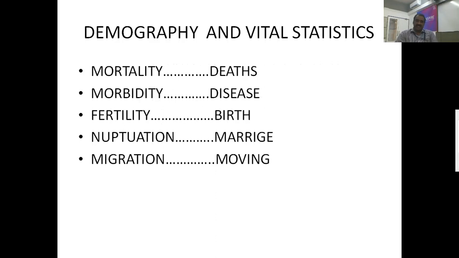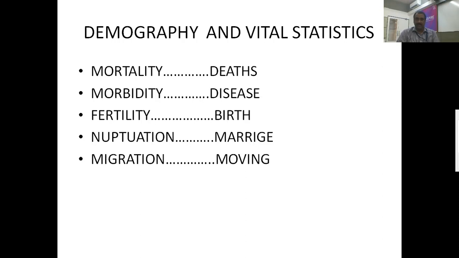Demography and vital statistics, the relationship between demography and vital statistics. Mortality means deaths, morbidity means disease pattern, fertility means birth, reputation means marriage, and migration means moving.